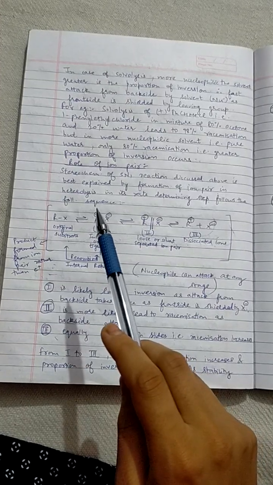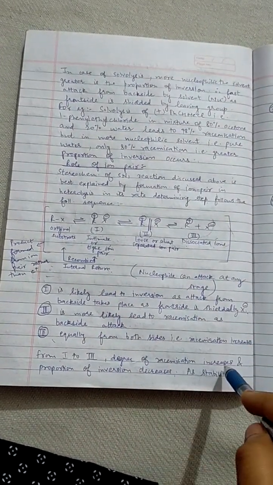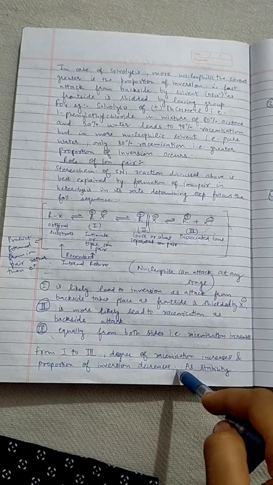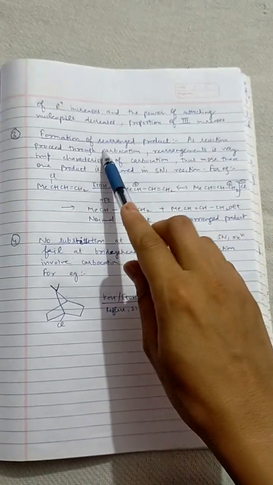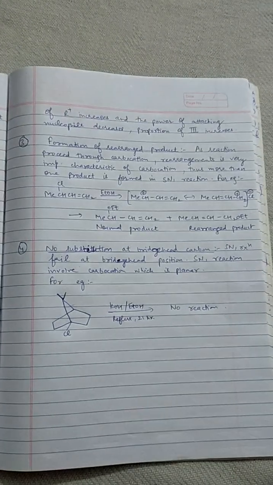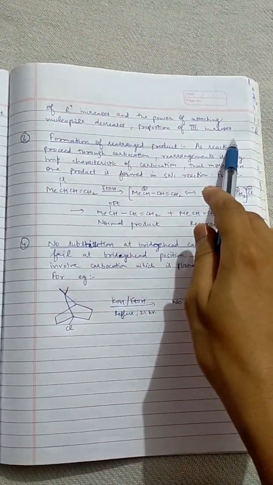So from step 1 to step 3, the degree of racemization increases and the proportion of inversion decreases, the stability of R positive increases and the power of the attacking nucleophile decreases. The proportion of 3 increases.